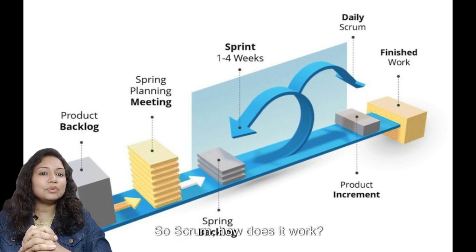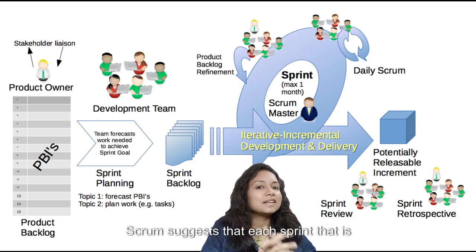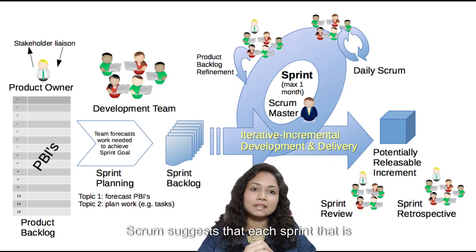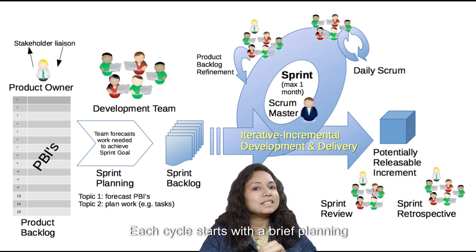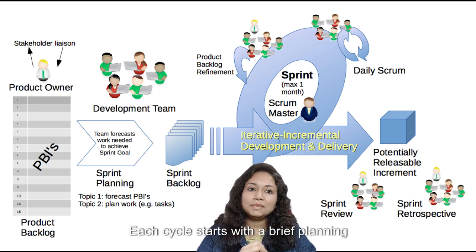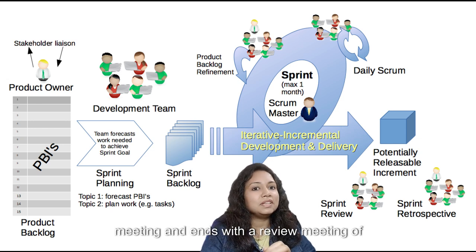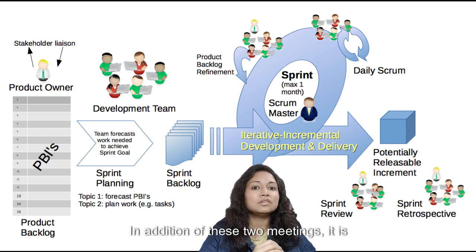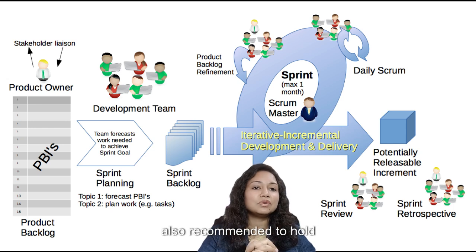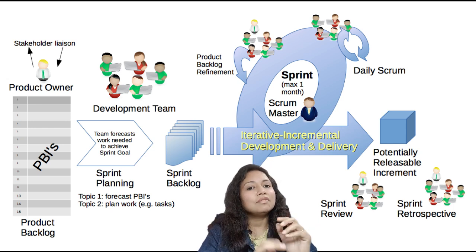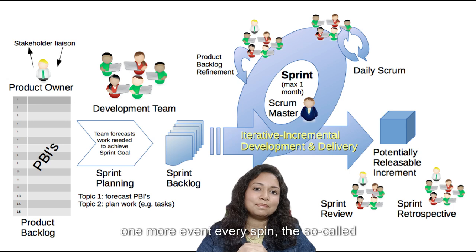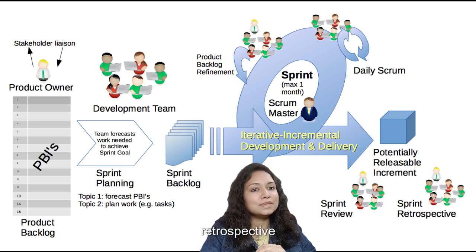So, Scrum, how does it work? Scrum suggests that each sprint, that is, each cycle, starts with a brief planning meeting and ends with a review meeting of the work done. In addition to these two meetings, it is also recommended to hold one more event every sprint, the so-called retrospective.